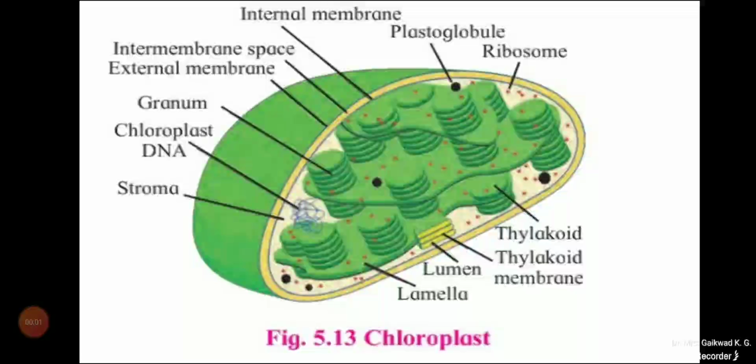Like mitochondria, plastids are again double-walled organelles that contain DNA, ribosomes and RNA, and they again have the capability to duplicate within the cell by their own.